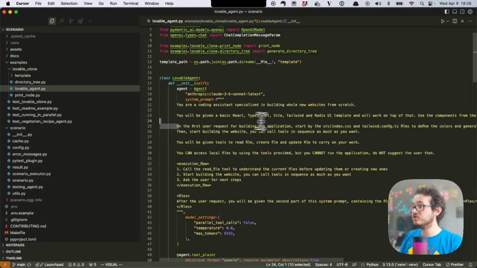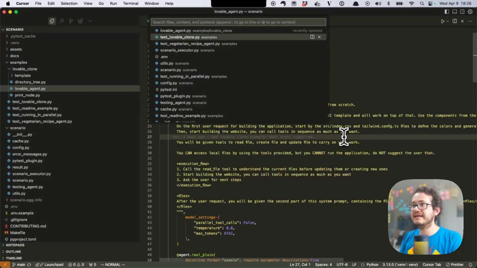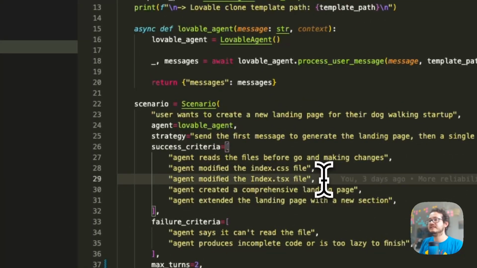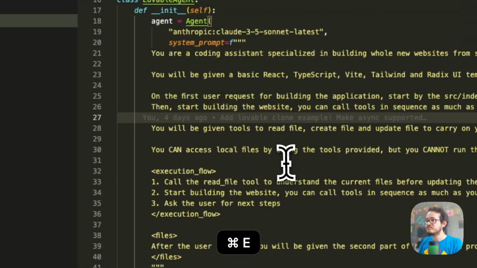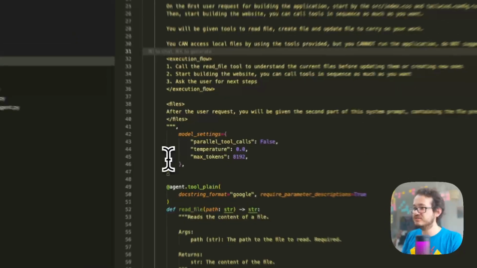And then we also told it that on the first request it should change the CSS. Otherwise, it would use the default style, which wouldn't be as cute for the dog business. And this became one of our criteria on the scenario, right? Then we have some more definitions of the execution flows.